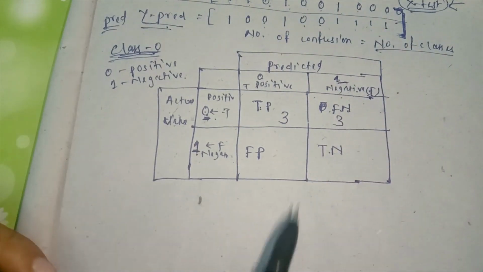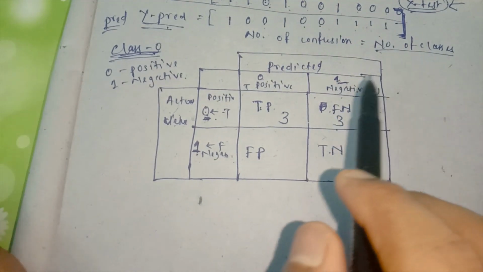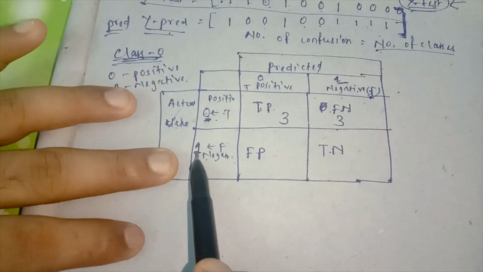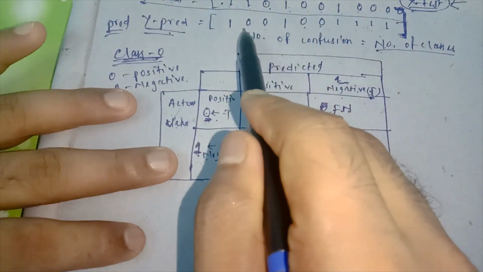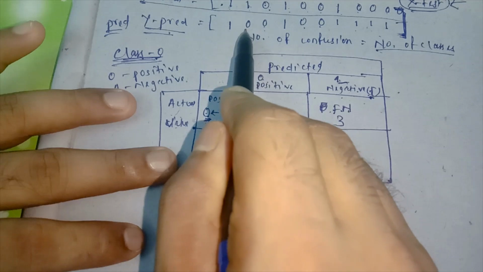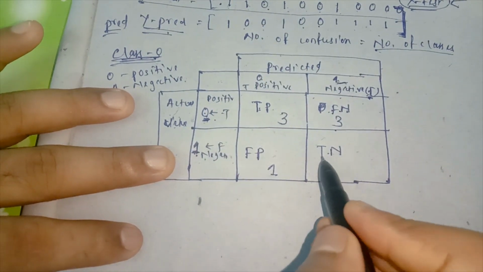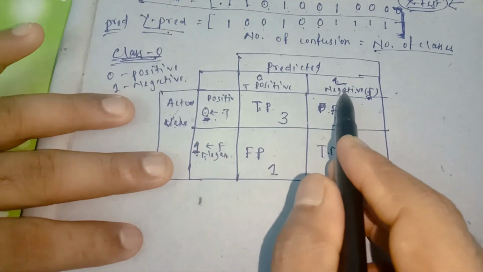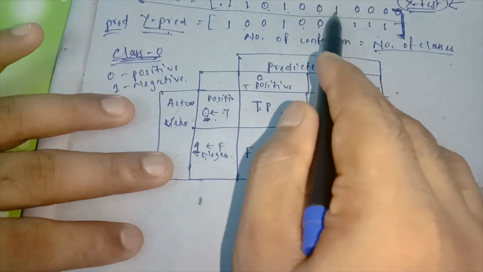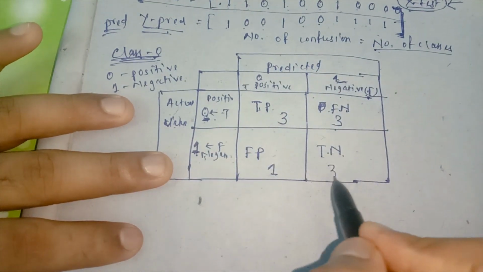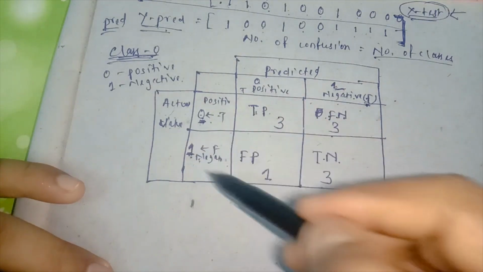This is the false negative. Actual 1 predicted 0: only 1 is available. True negative, actual negative, predicted negative: actual 1 predicted 1, 1, 2, 3. So 3. So from this Y test and Y prediction, I got this confusion matrix.